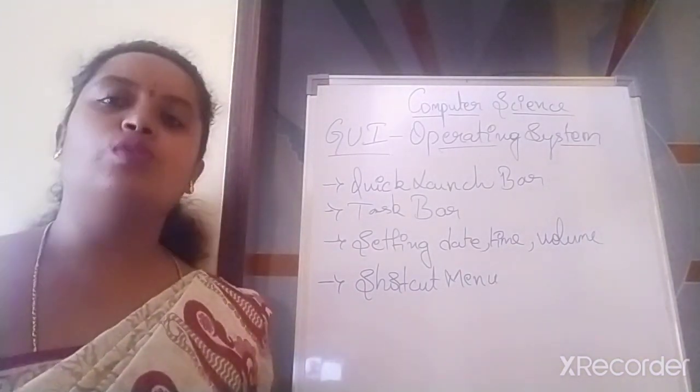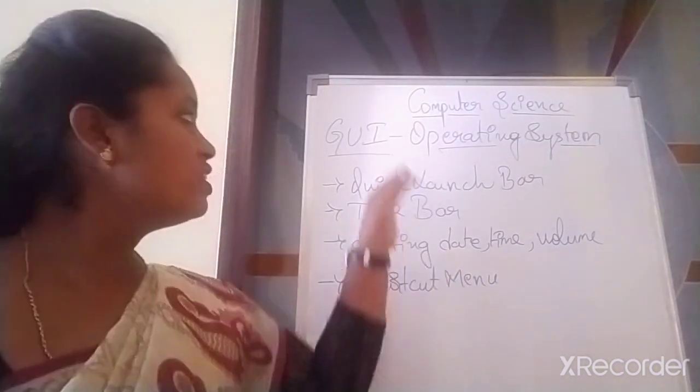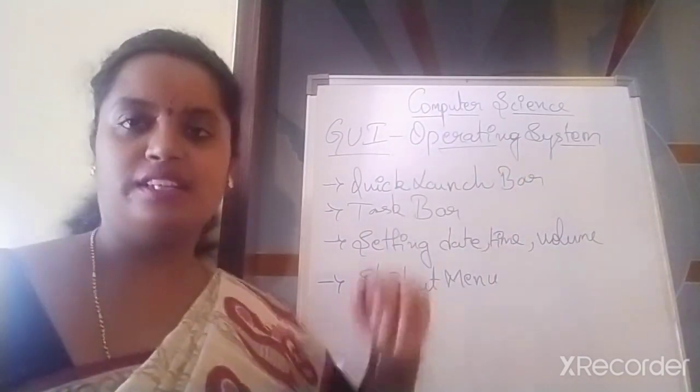So before knowing all these things, you will have to know what is GUI, what is an operating system.